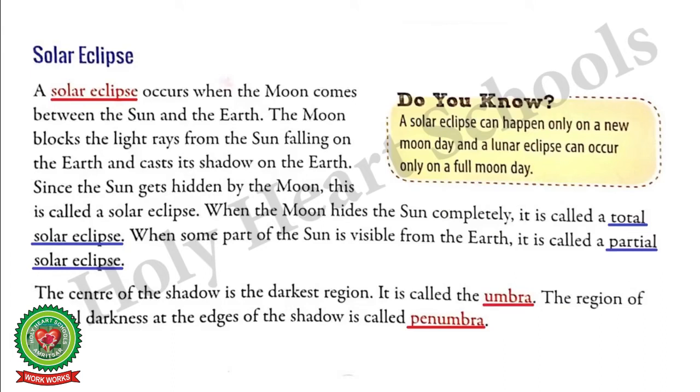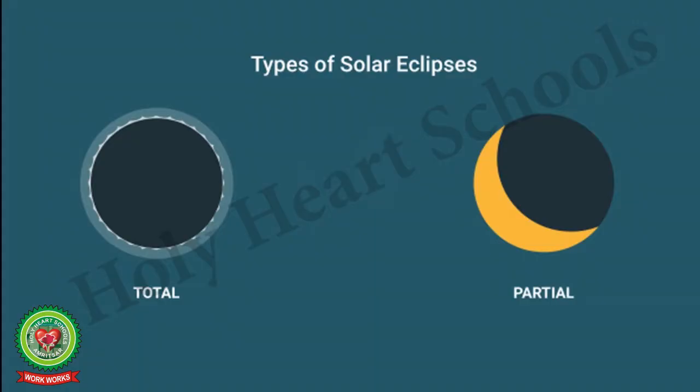Since the sun gets hidden by the moon, this is called a solar eclipse. The eclipse is not seen from every place on the earth, but only from those places where the shadow falls. There are two types of solar eclipse: total solar eclipse and partial solar eclipse.